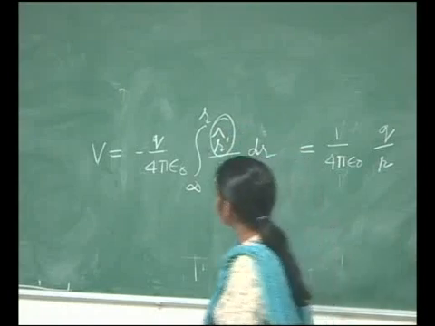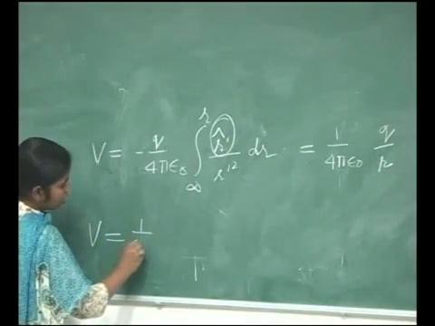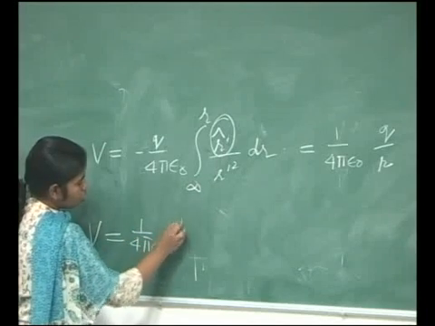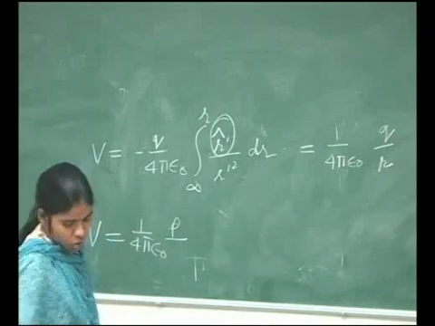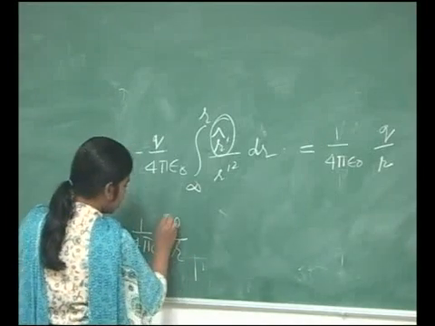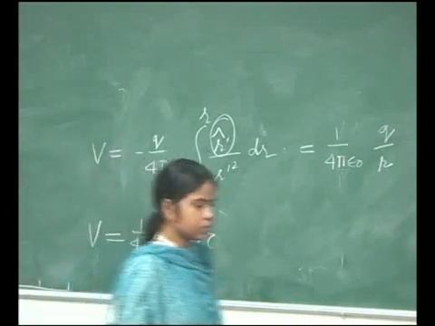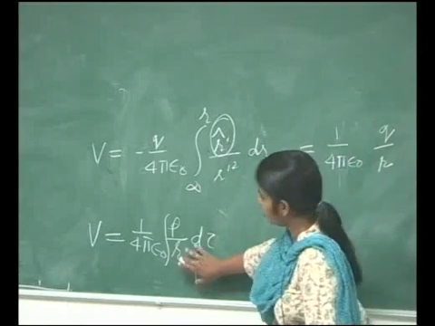So, what I can do instead is write that V is equal to 1 upon 4 pi epsilon naught, integral of rho upon r d tau, just check if I am right. Rho is the charge density. The same equation can be recast like this.